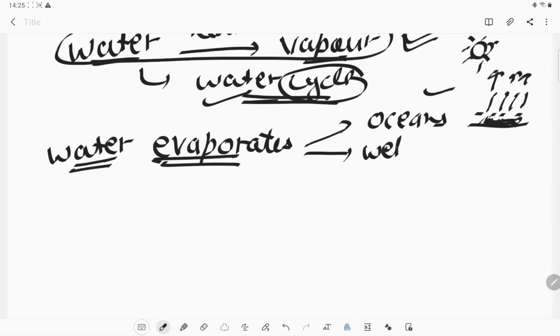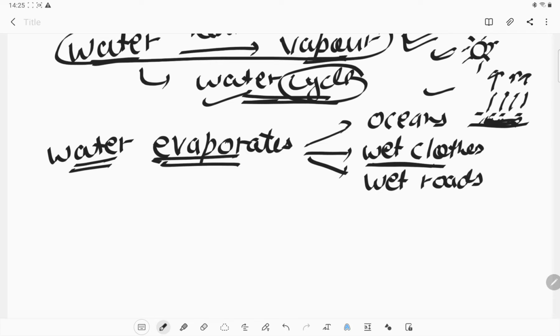Okay, from the wet clothes, the clothes which we wash and put on the outside wires on a hot sunny day, they become dry because the water evaporates from the wet clothes, and that evaporation is due to the hotness of the sun. Okay, a wet road: nowadays if we get rain on the road, the road will become dry after some time, because all the water will evaporate due to the heat of the sun.